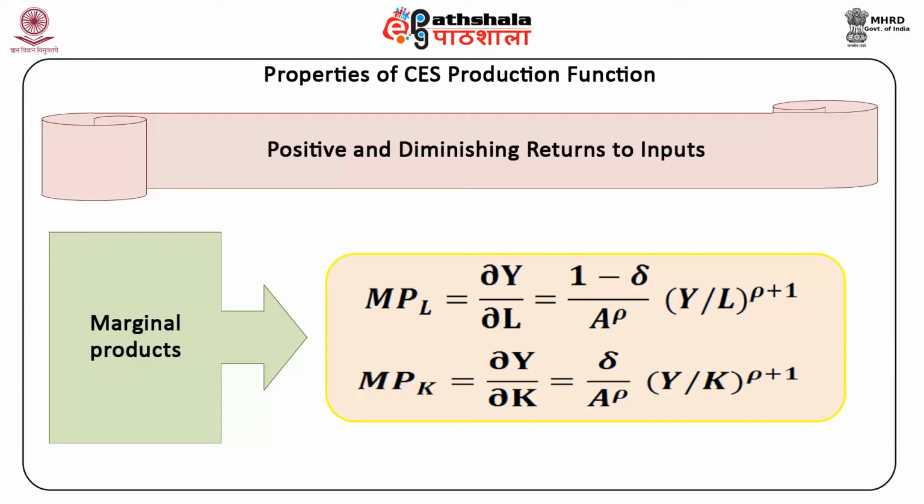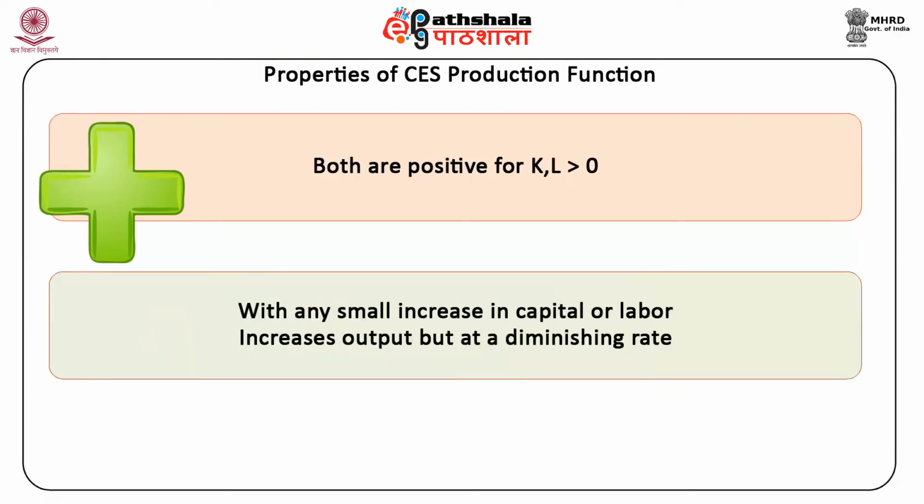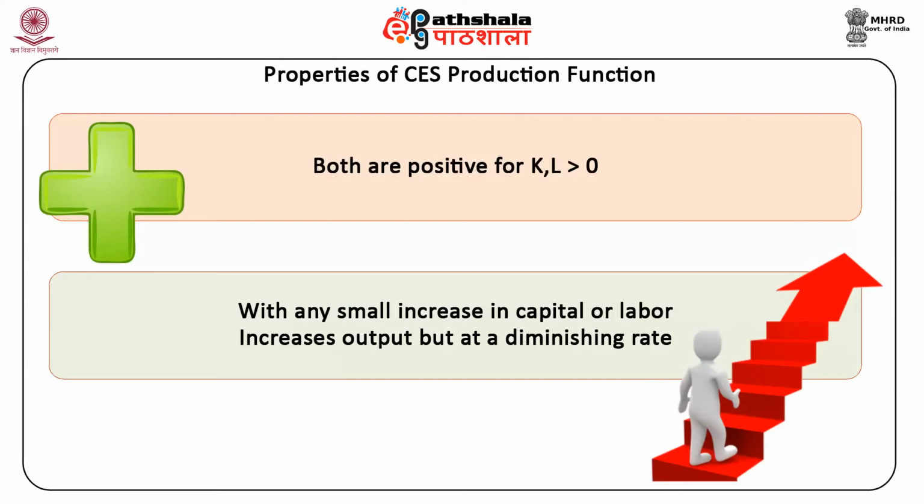MPL is equal to delta Y upon delta L is equal to (1 minus delta) upon A raised to the power rho into Y upon L raised to the power rho plus 1. They both are positive for K, L greater than 0, with any small increase in capital or labor increasing the output but at a diminishing rate.